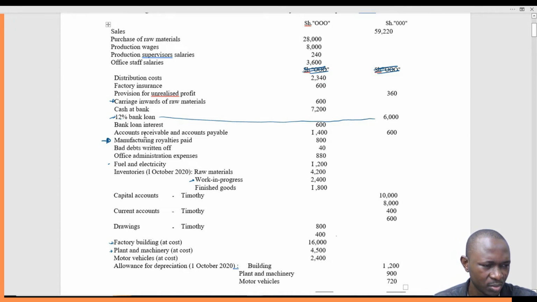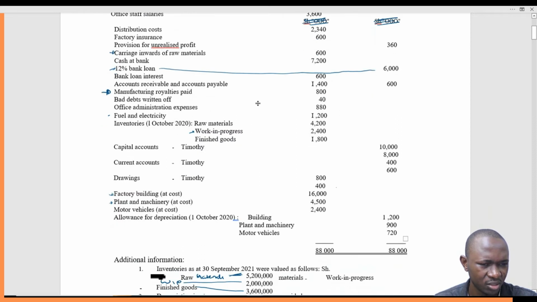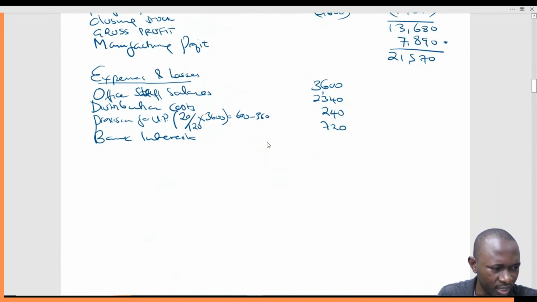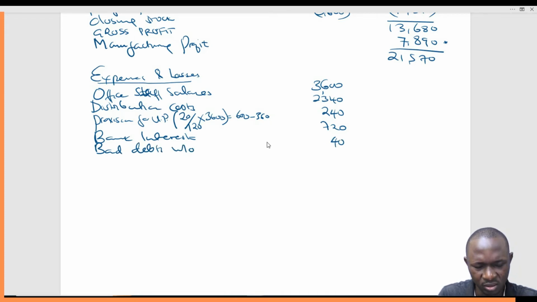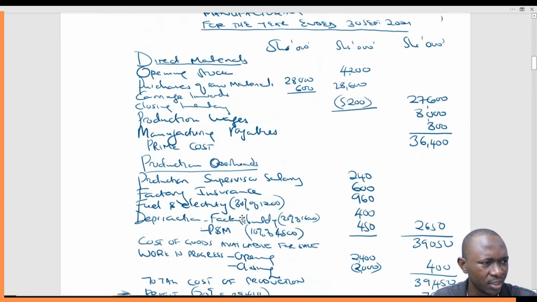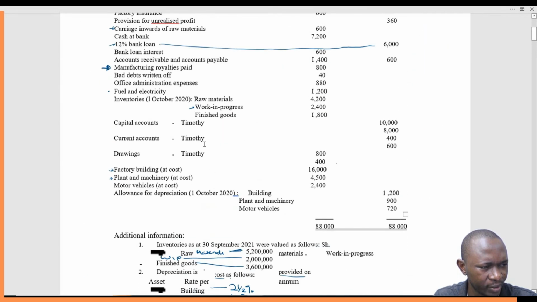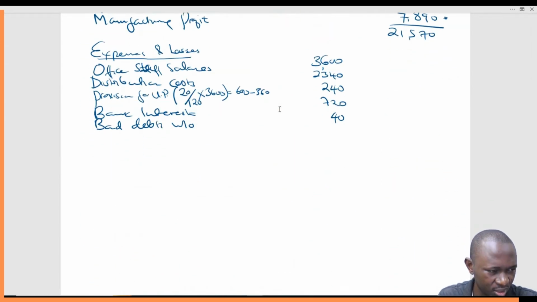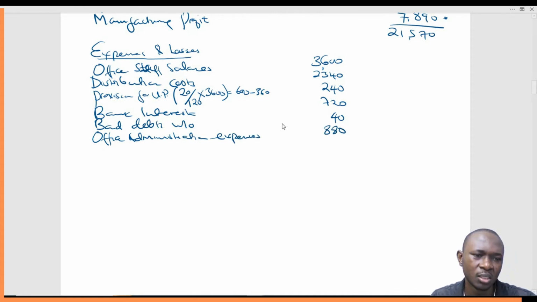So these are accounts receivable, accounts payable, manufacturing royalties paid, bad debts written off 40. So we have bad debts written off at 40 shillings. Then the next thing is office administration expenses 880. So office administration expenses, this is 880 shillings.